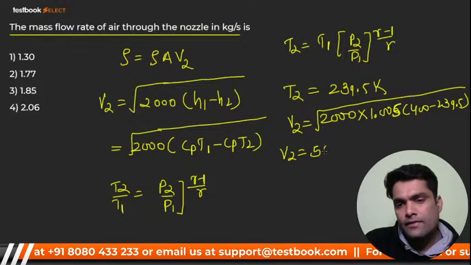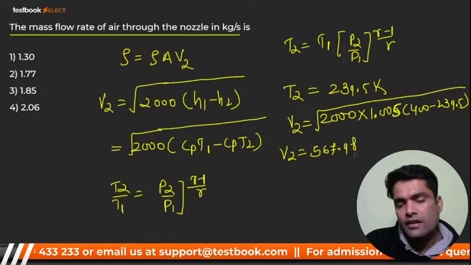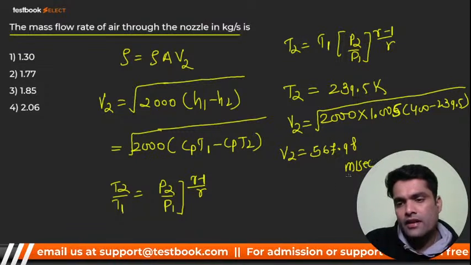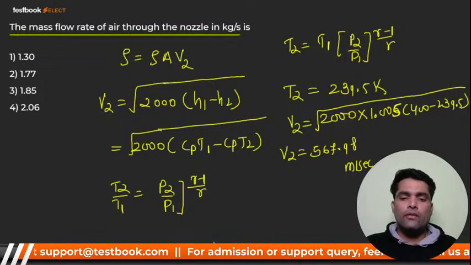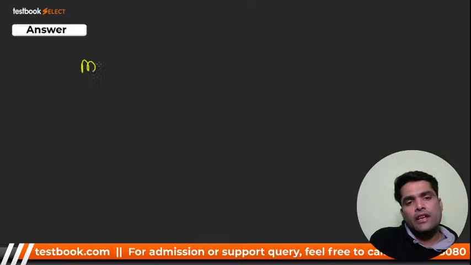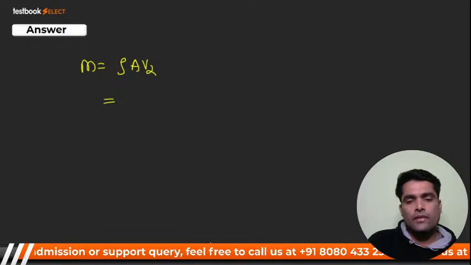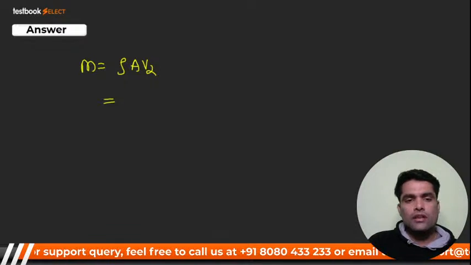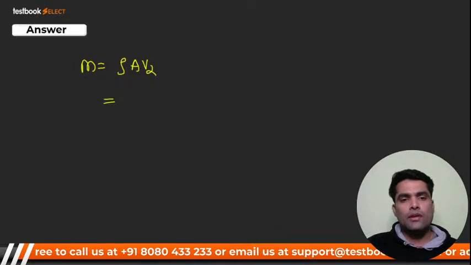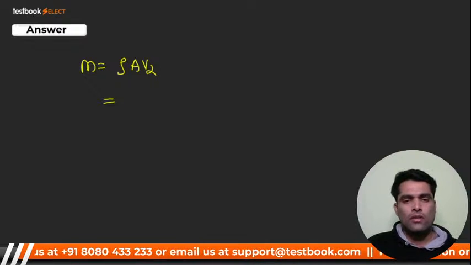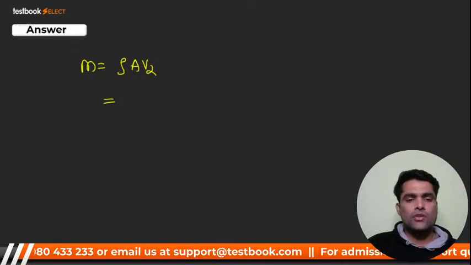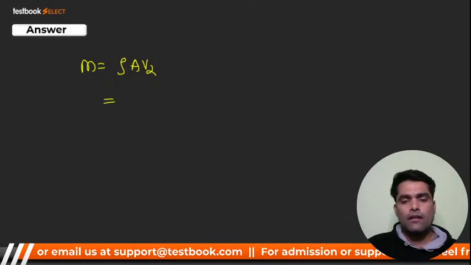567.98 meter per second, right? Okay, so if you got V2, you can easily calculate rho A V2. Rho is given, and rho is 0.727. We have already calculated rho in question number 1.